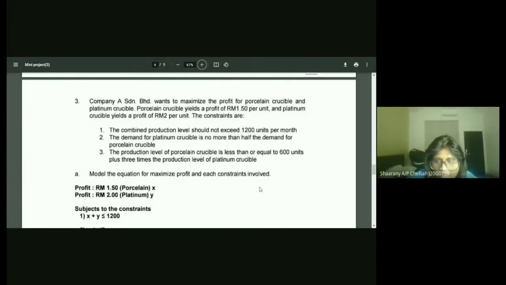Thank you, Elvin. So for my part, a company, Sundarian Berhad, wants to maximize the profit for porcelain crucible and platinum crucible. Porcelain crucible yields a profit of RM1.50 per unit, and platinum crucible yields a profit of RM2 per unit. For the porcelain, I took it as X, and platinum, I took it as Y.